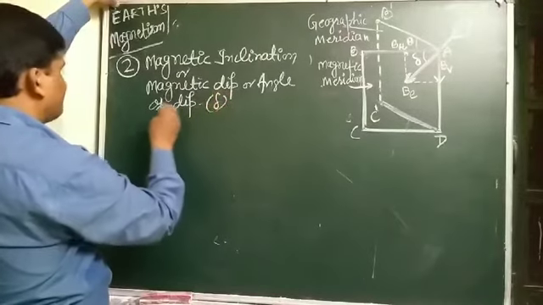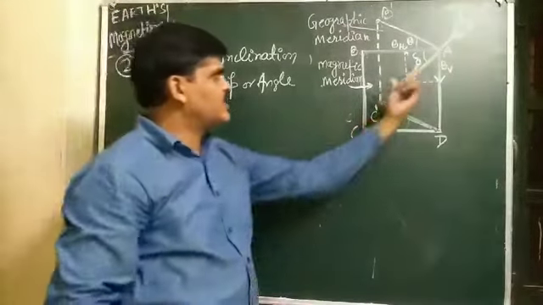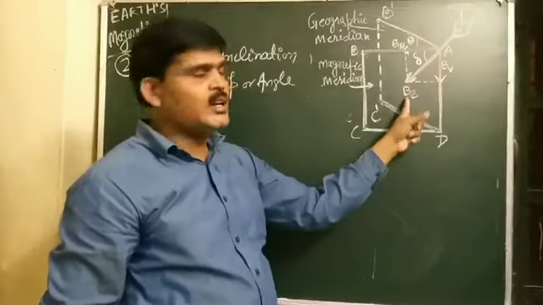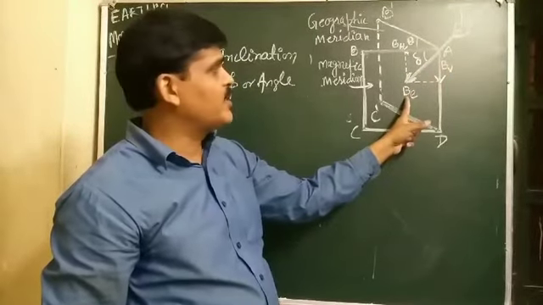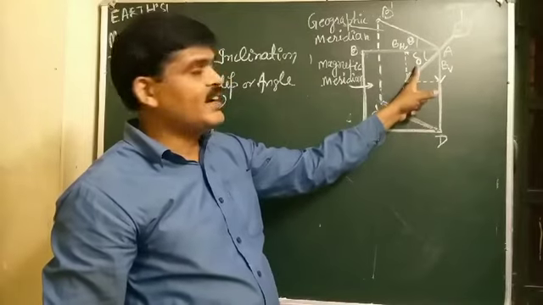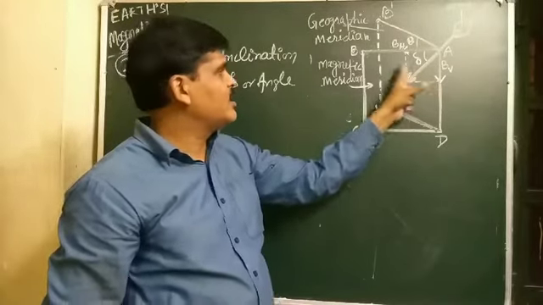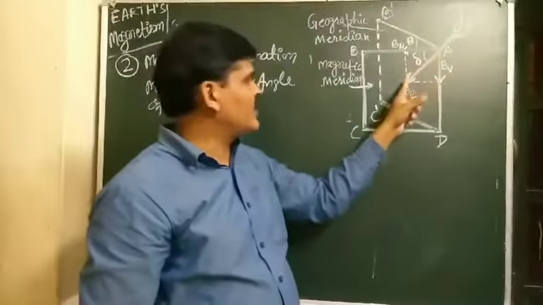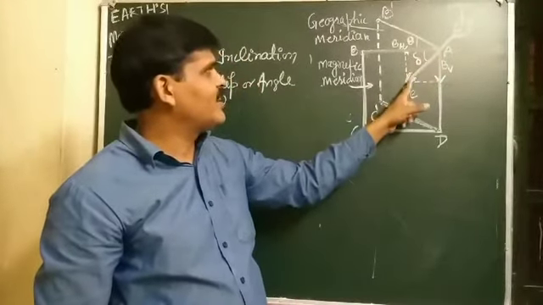So the second element of Earth's magnetic field is that. Here, B is the total intensity of Earth's magnetic field, and delta shows the angle of dip. So what is the angle of dip?